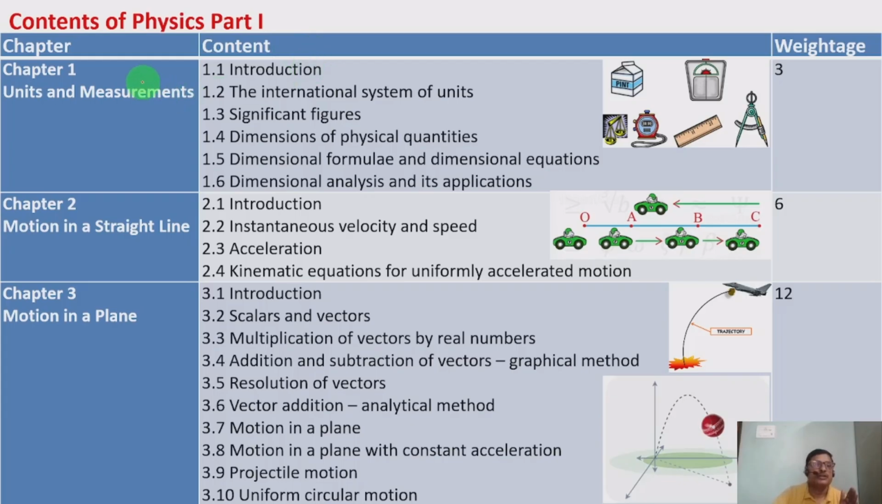In part 1, the first chapter is chapter 1, units and measurements. In the world, there are a number of physical quantities, and those physical quantities are to be measured. They should have some measurement value, like solids, liquids, and gases, and all of this should be measured. For that measurement, we require a number and units. Based on that, whatever measurement units there are, the system of units we are going to take in the first chapter.